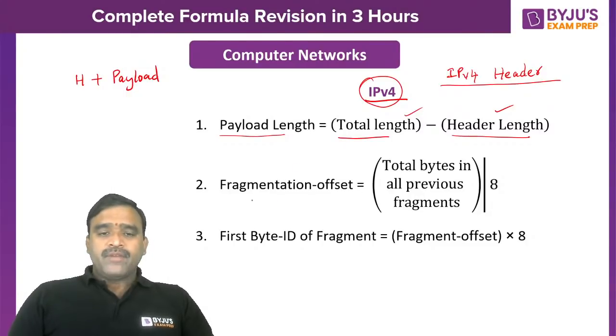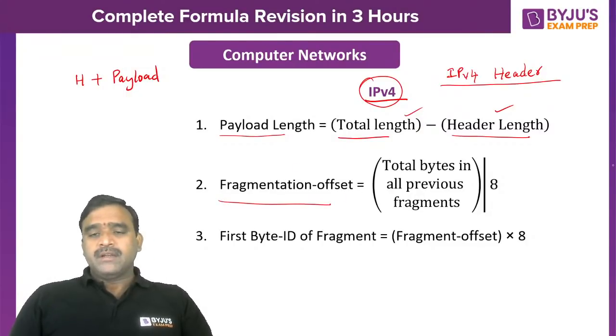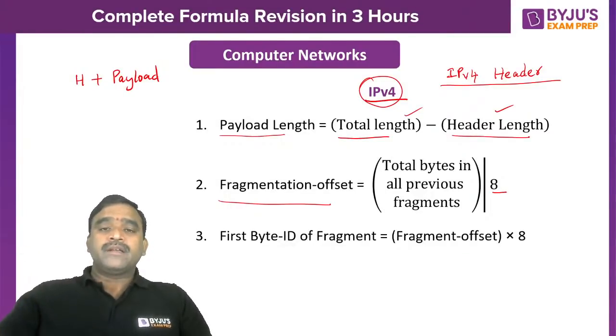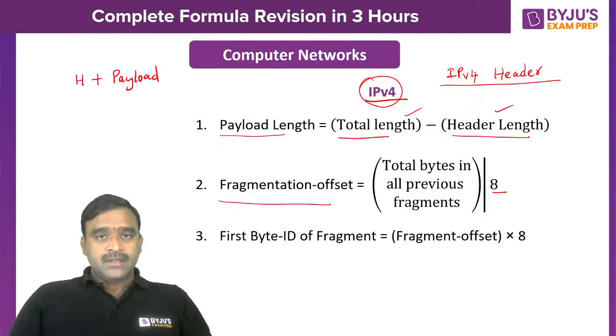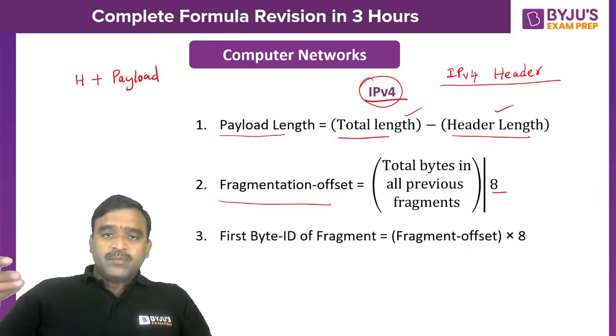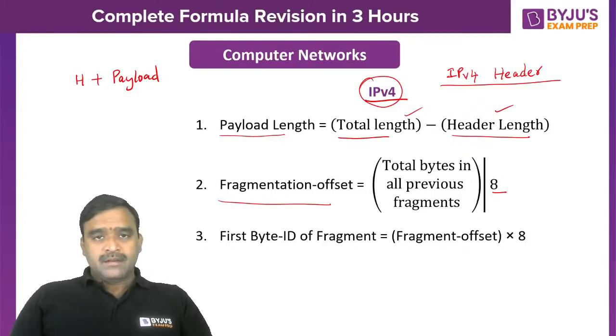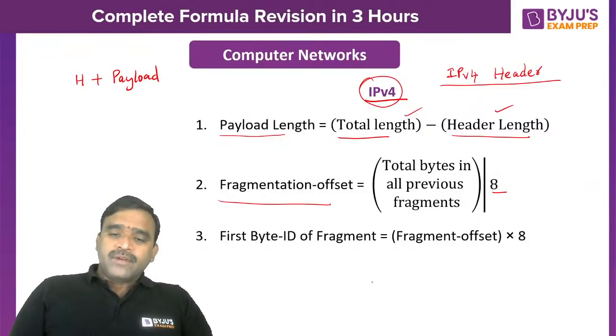Okay, and fragmentation offset, this is very important. Total number of bytes carried in the previous fragments divided by 8. When there is a bigger datagram, we are supposed to divide it into smaller chunks. Every chunk has its offset value to know its relative position in the original datagram. The first fragment will have fragmentation offset 0.